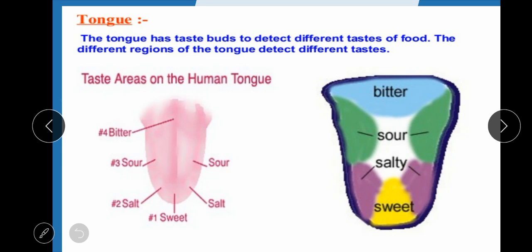If you are eating some sweets, then the frontal part of the tongue will taste it as sweet, the next part will taste salty substances, the third is for sour substances, and the last is to taste bitter substances.